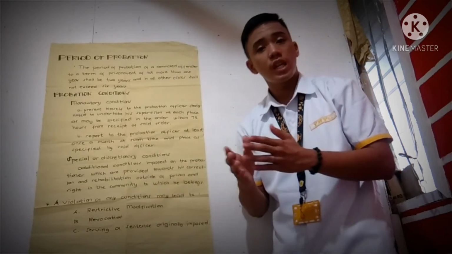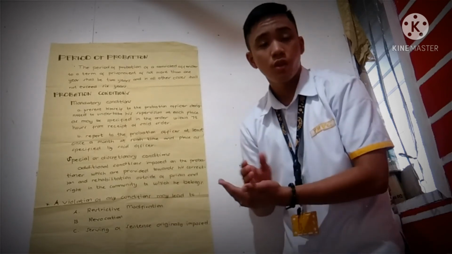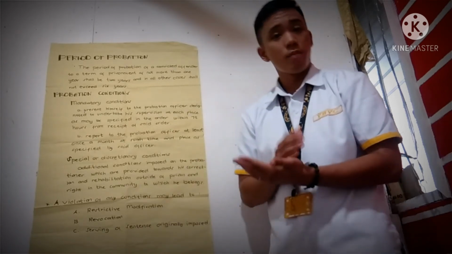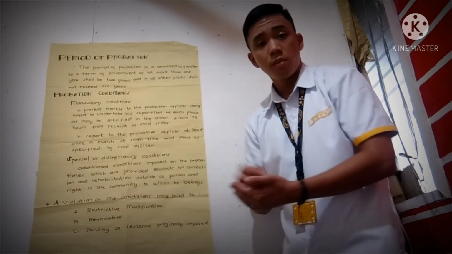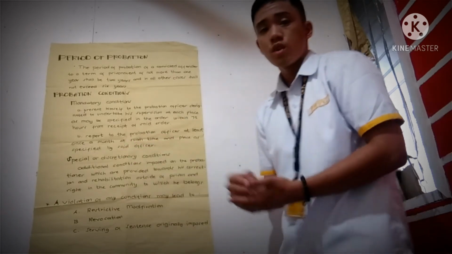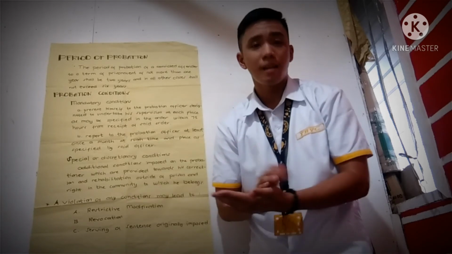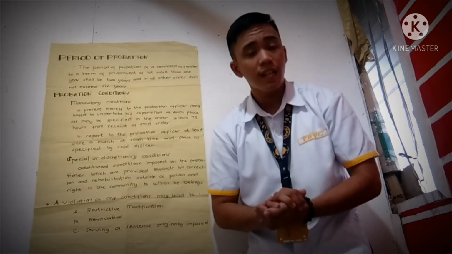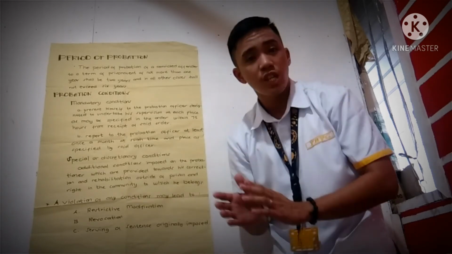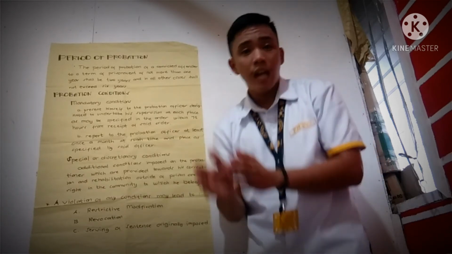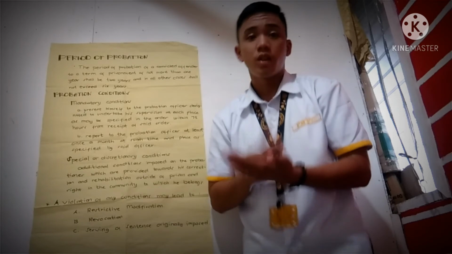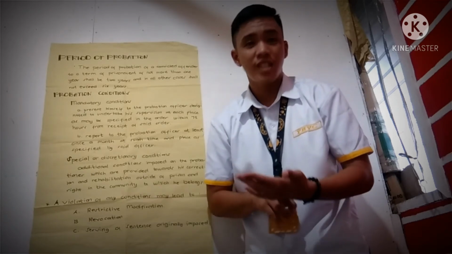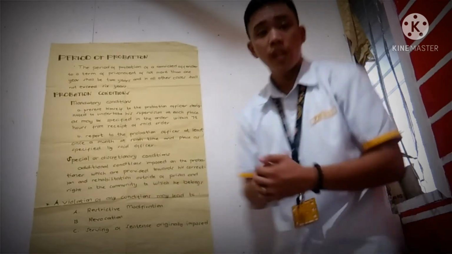Restrictive modification is restriction. You are not allowed to go out anymore. For example, you are serving your probation out in the community, so you will be back behind bars. And aside from that, there will be a modification or an additional punishment instead, aside from being in jail. The second one is the revocation.